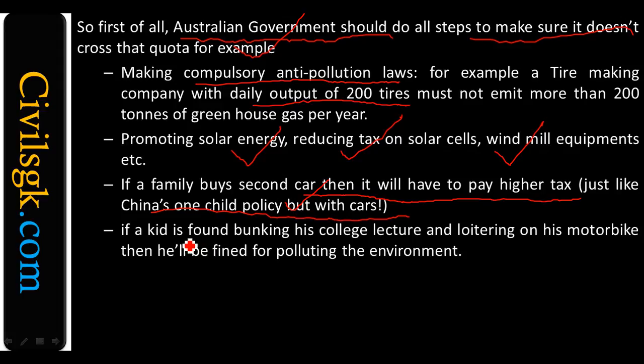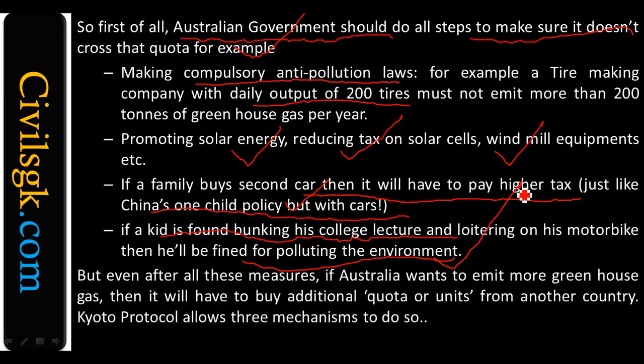If a kid is found bunking his college lecture and loitering on his motorbike, then he will be fined for polluting the environment. Normally we do that in all things, right? But even after all these measures, if Australia wants to emit more greenhouse gas, they need to buy the extra quota or units. It's like if you cross 2 GB, then you need to pay.